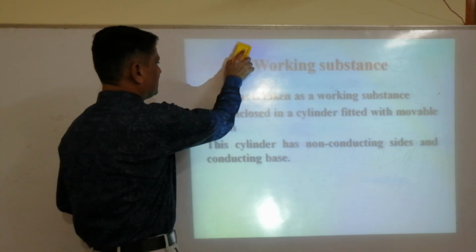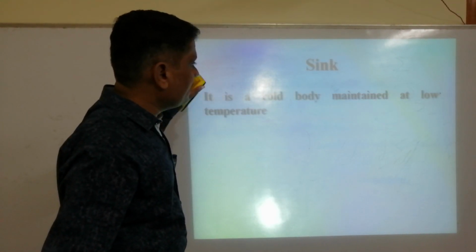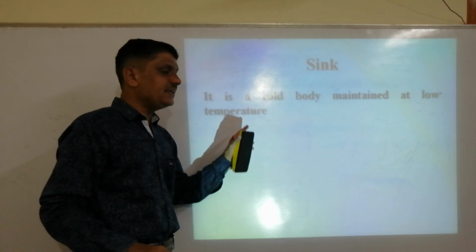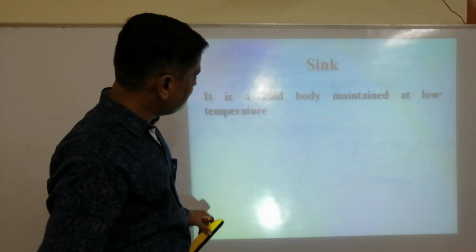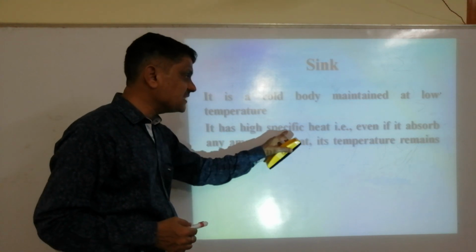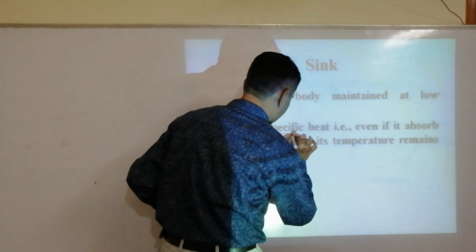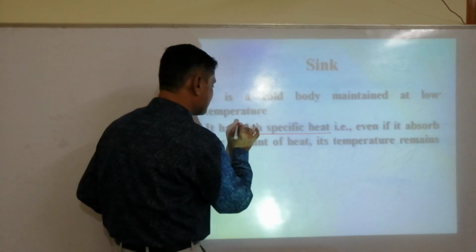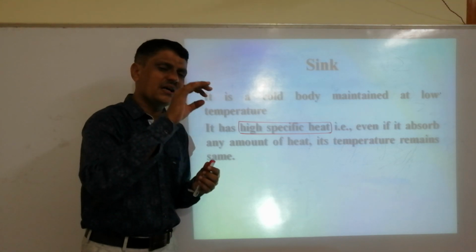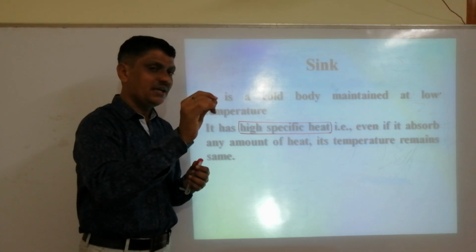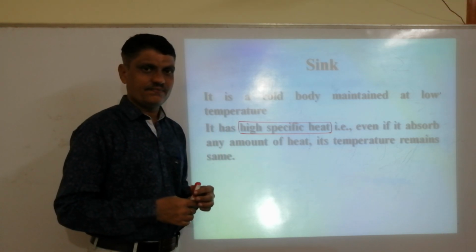Okay. So next one is the sink. Sink is a cold body maintained at low temperature. Next, this sink has high specific heat. What do you mean by high specific heat? As I told you just now, we require a large amount of energy to change its temperature through 1 Kelvin.